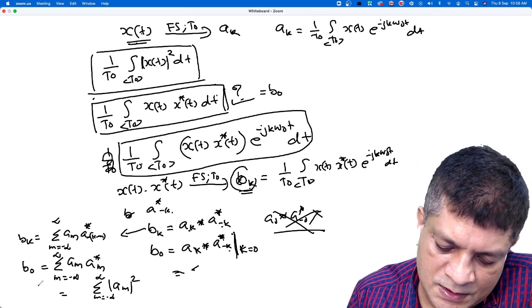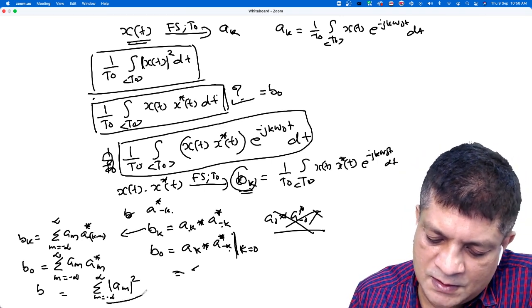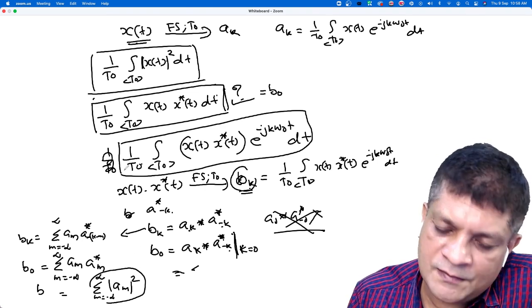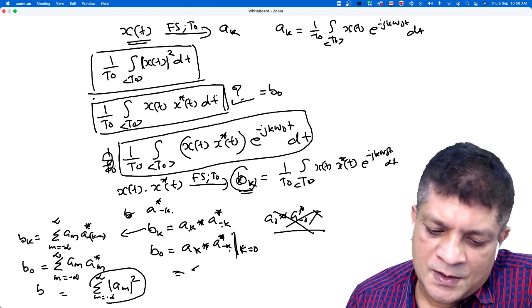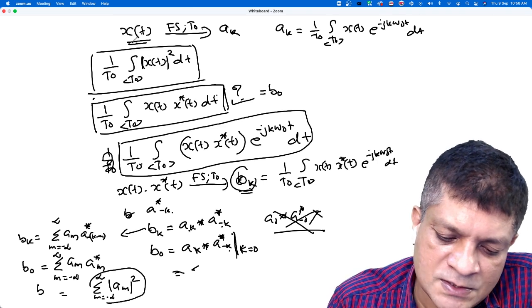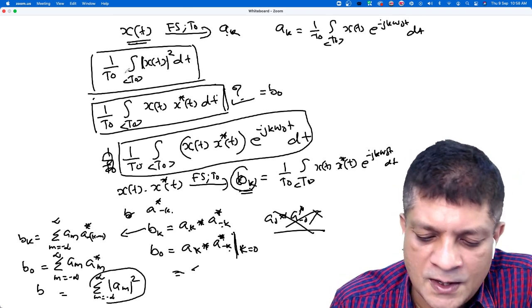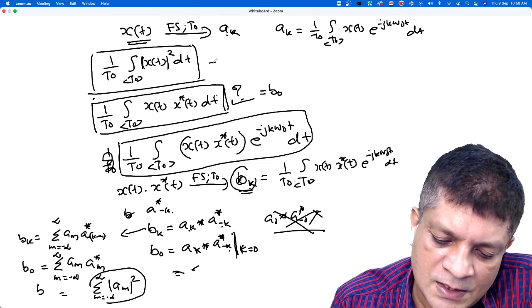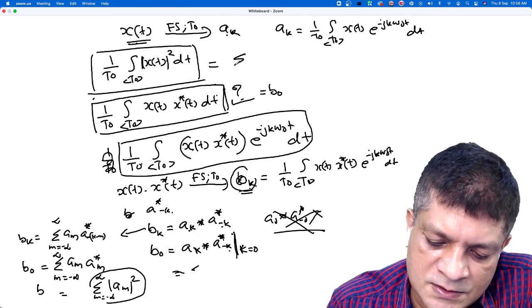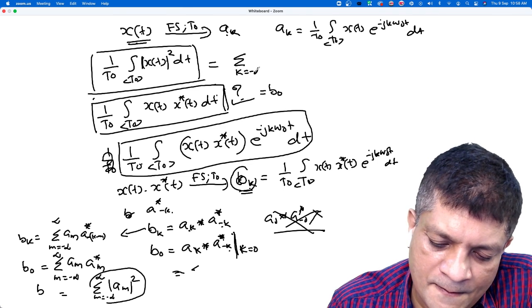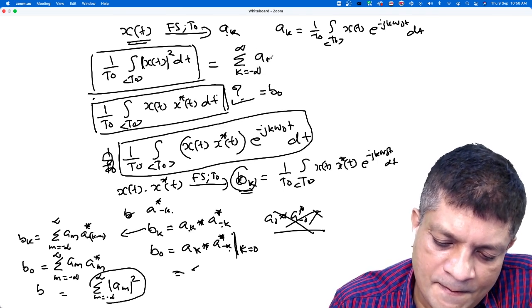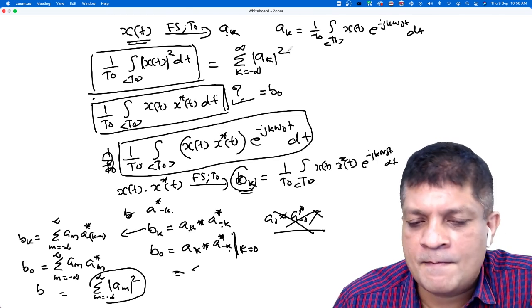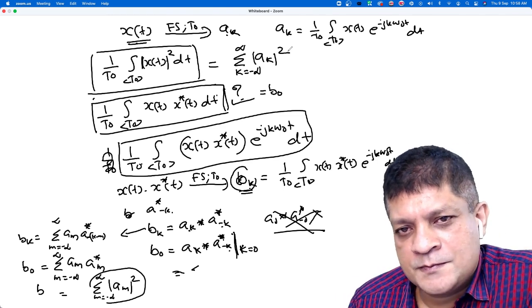What we have shown here is that b naught is this summation, and b naught is the average power of the signal. So the property is that if x(t) has Fourier series coefficients ak, then we can find the average power of the signal as this.